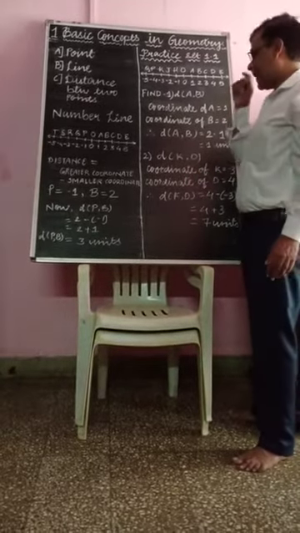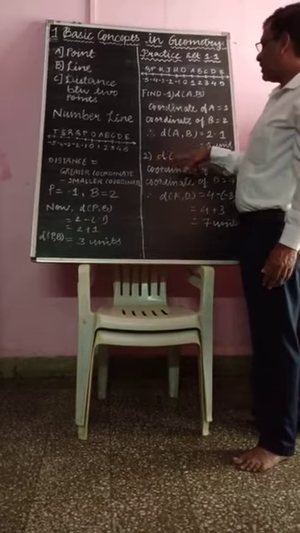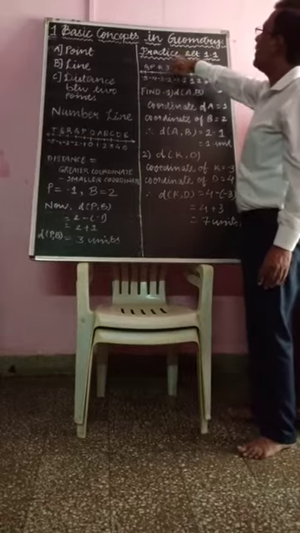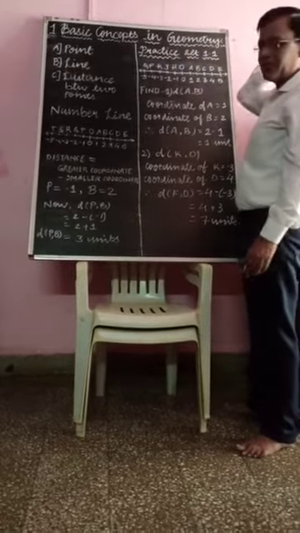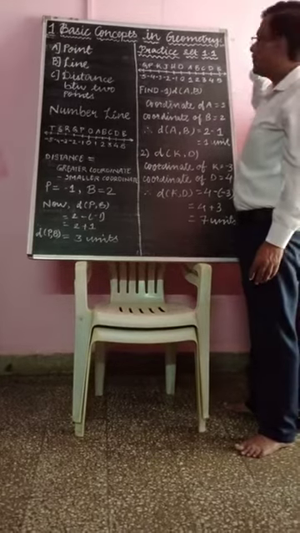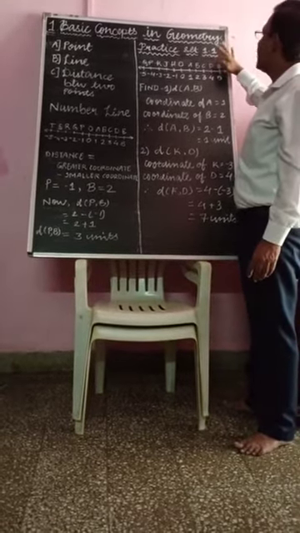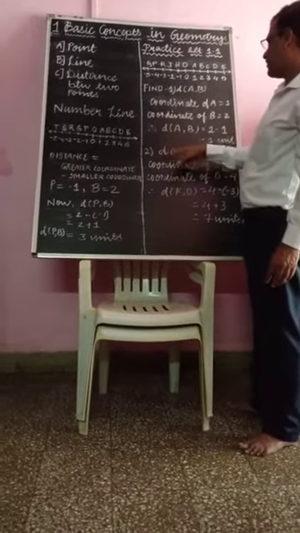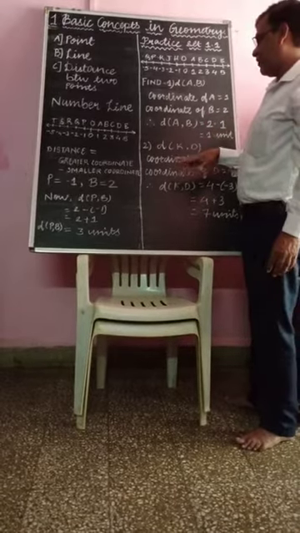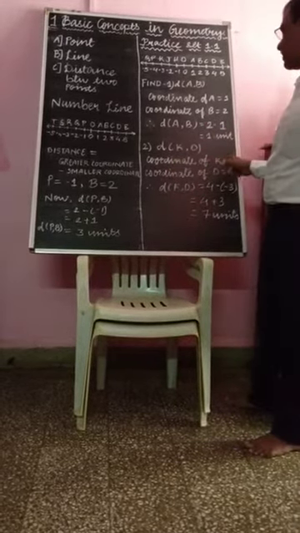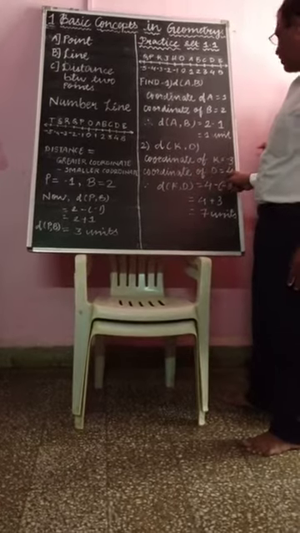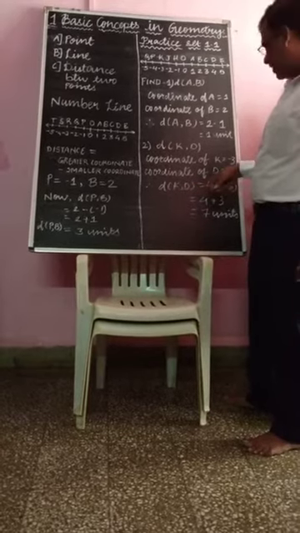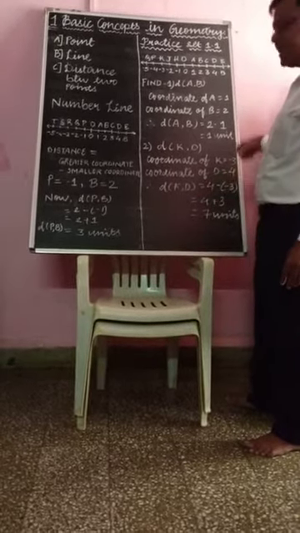Now the second is to find the distance KD. See here, K is -3 and D is 4. Which is the greater coordinate? 4 is the greater coordinate, and it belongs to point D. So distance KD is equal to 4 minus -3.